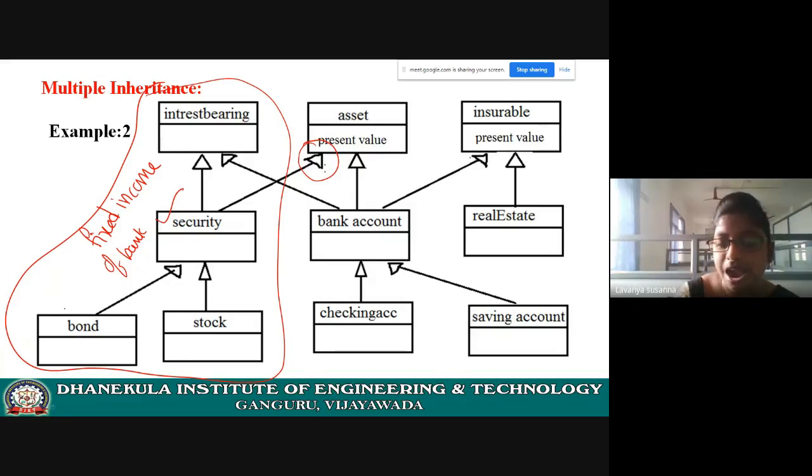After some maturity period, these bonds are security for that person. He will show this bond to the bank after some maturity period. The bond he has bought from the bank, he will show that bond to the bank, and then the bank will pay the amount to him with interest. These are fixed income securities of a bank.